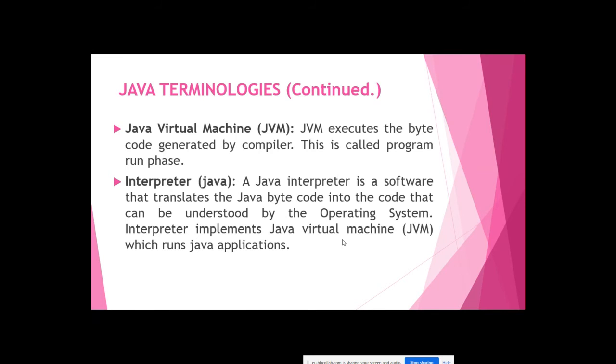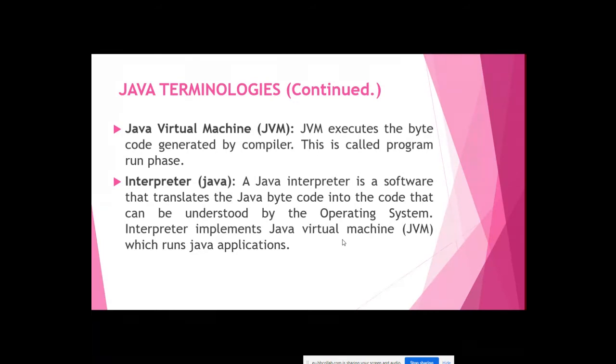What does the JVM consist of? It consists of an interpreter. An interpreter means it will interpret, meaning translate. So you have an interpreter to convert one language to another language. The Java interpreter is software that translates Java bytecode to code that is understood by the operating system. Because when you write a program in a high level language, Java, it should be converted into bytecode, some intermediate code.